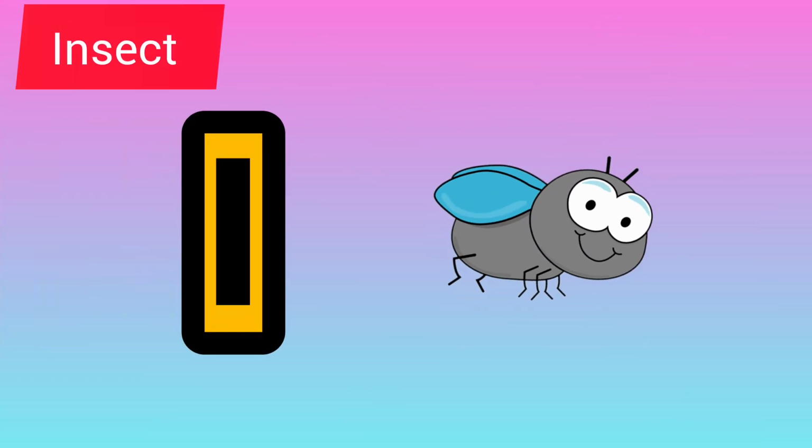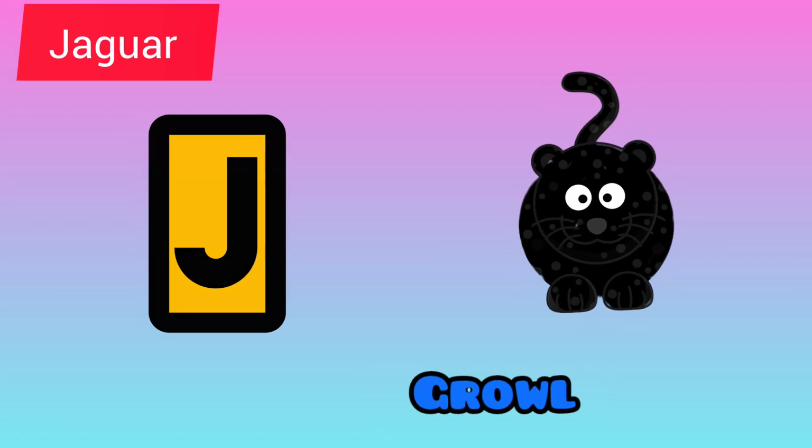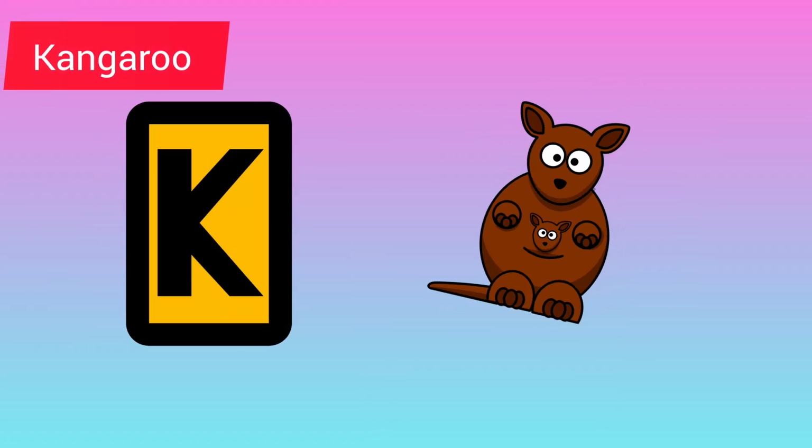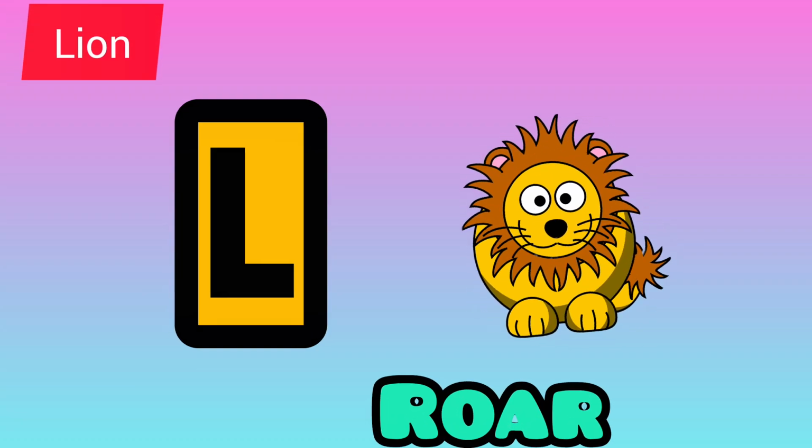I is for insect, buzz, buzz, buzz. J is for jaguar, growl, growl, growl. K is for kangaroo, thump, thump, thump. L is for lion, roar, roar, roar.